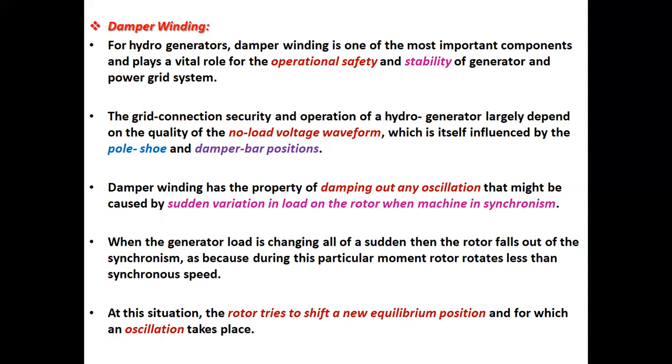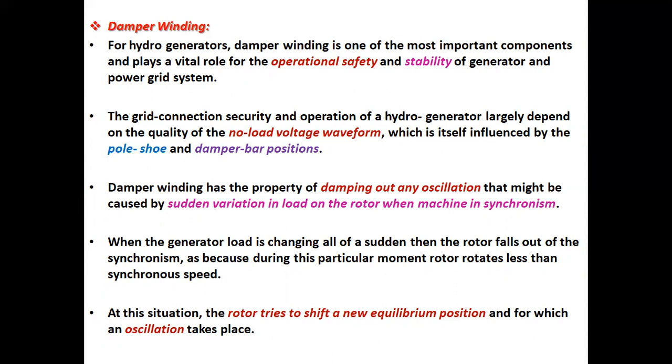Now discuss damper windings. For hydro generators, damper winding is one of the most important components and plays a vital role for the operational safety and stability of the generator and power grid system.